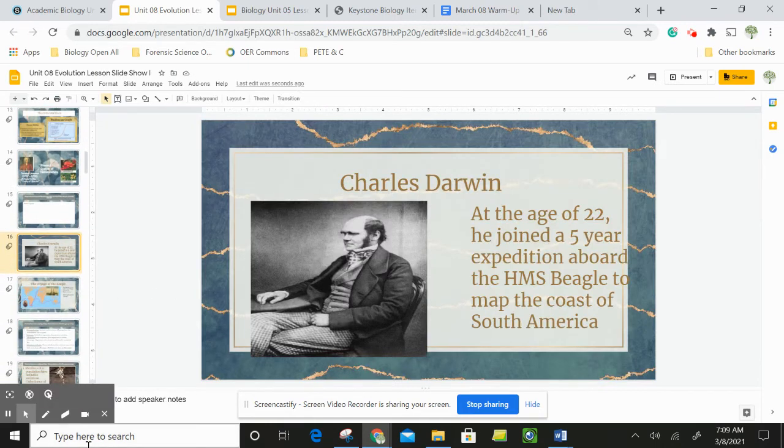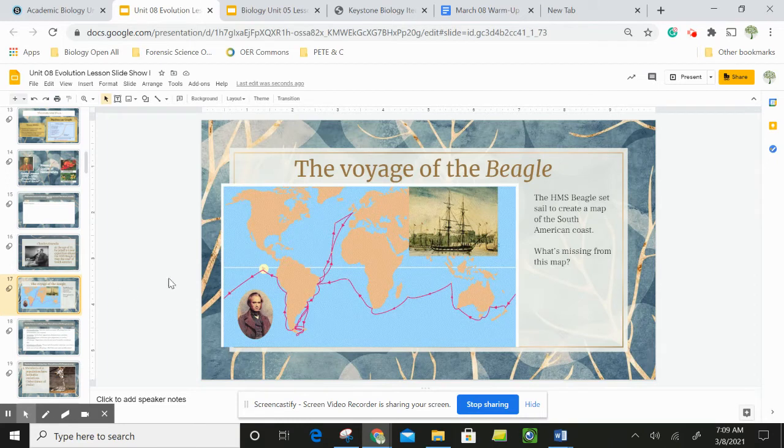Charles Darwin joined a 5-year expedition on board the HMS Beagle to map the coast of South America. HMS stands for Her Majesty's Ship. The Beagle set sail to create a map of the South American coast. And if you observe, there's something missing from this map, which meant they had to go the long way around the coast. And if you said Panama Canal, you are correct. The Panama Canal had not been created yet.